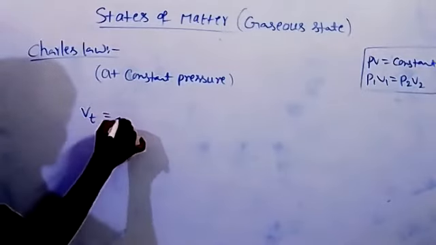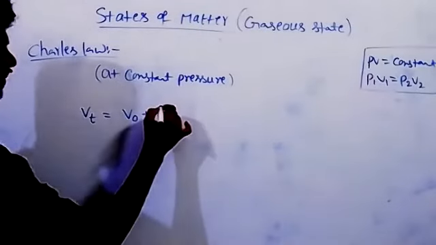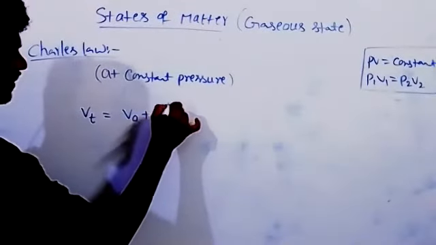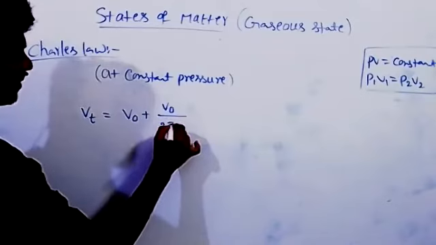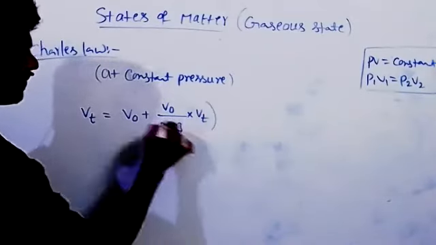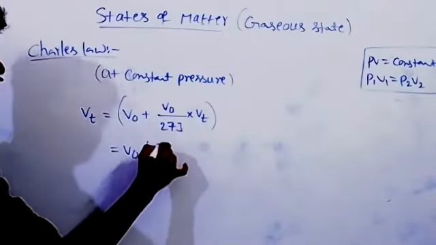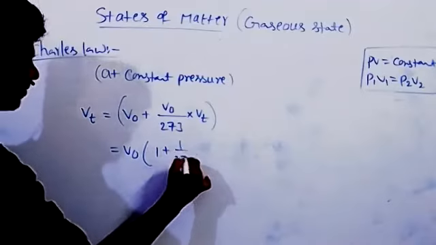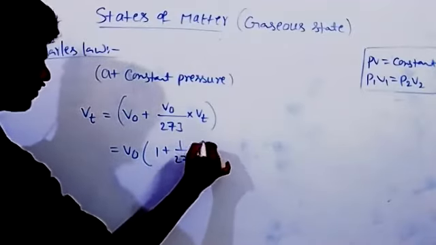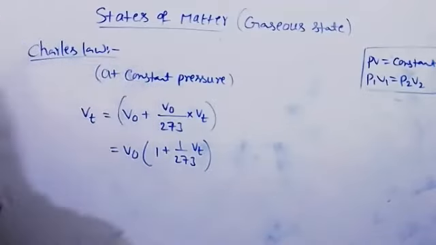Vt is equal to V0 plus V0 by 273 times t.